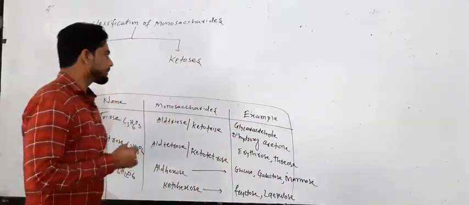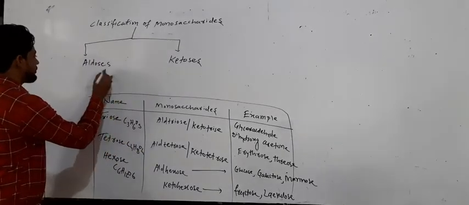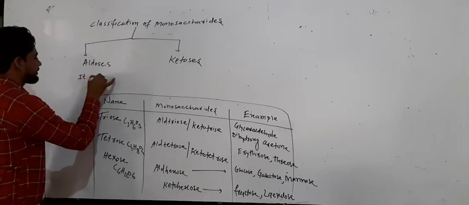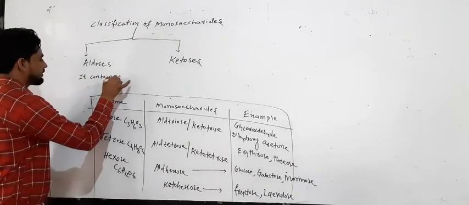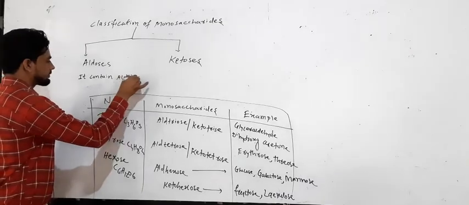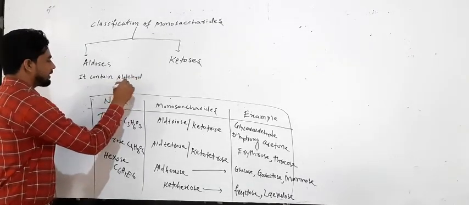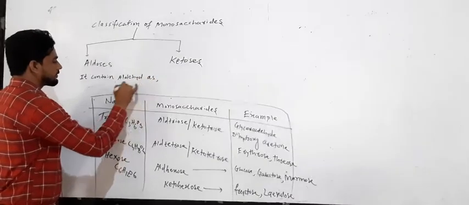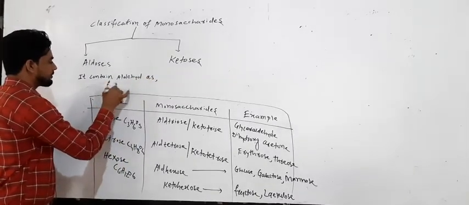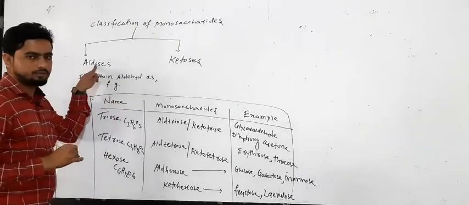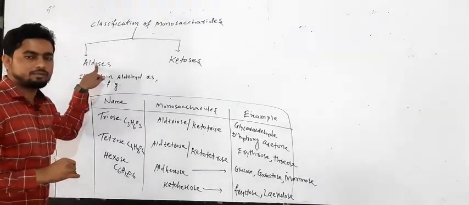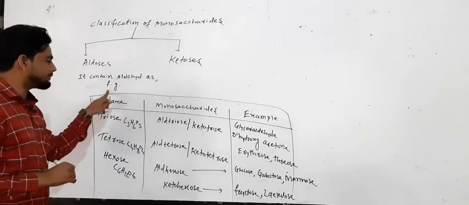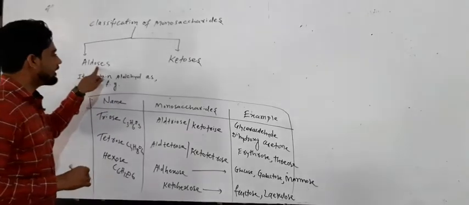What are aldoses? Those monosaccharides which contain an aldehyde as the functional group, FG, are called aldoses.